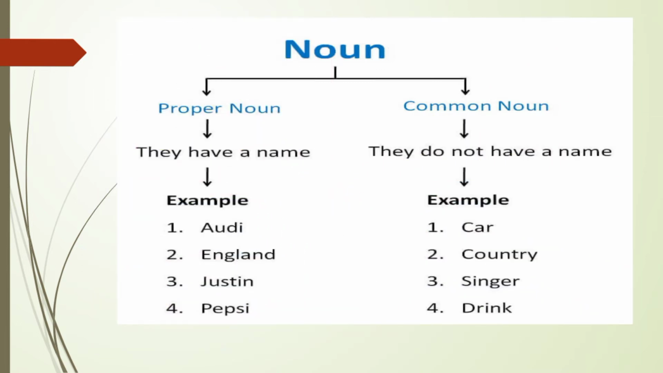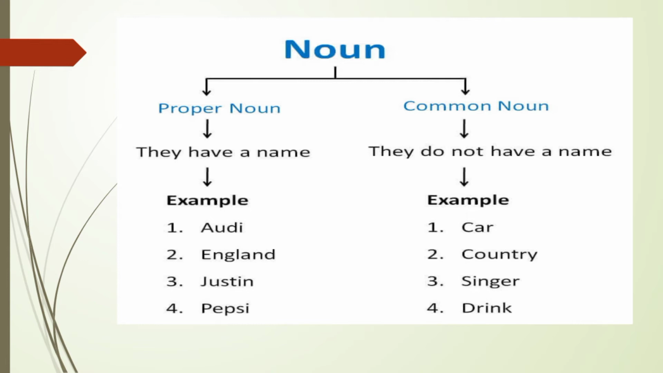Here I have given some more examples for proper noun and common noun to make it easy for you to understand. Proper noun, they have a name. Common noun, they do not have a name. Example, Audi. Audi is the name of a car. Then second one, England. England is the name of a country. Then third one, Justin. Justin is the name of a singer. Then fourth one, Pepsi. Pepsi is the name of a drink.